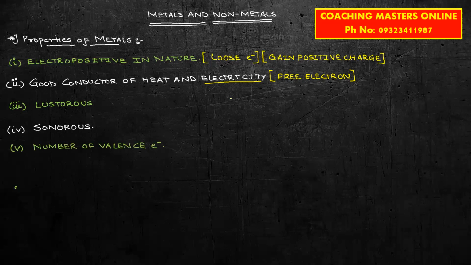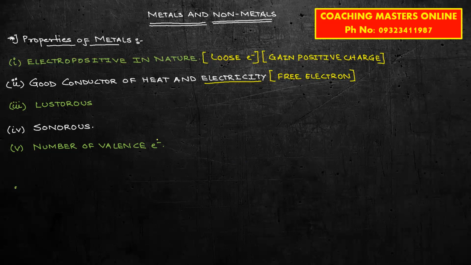The next property is the number of valence electrons. Now, it's kind of important है, and it is kind of common sense also. Listen, आप जब बोलते हो कि you have a metal, how will you identify whether a given element is a metal or non-metal? Many students have this problem that they don't know whether the given element is a metal or a non-metal.